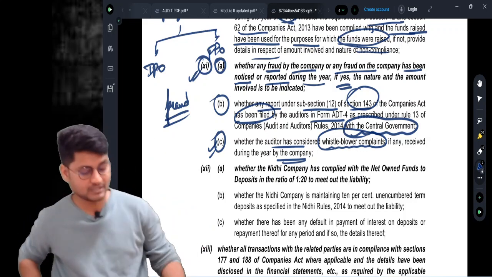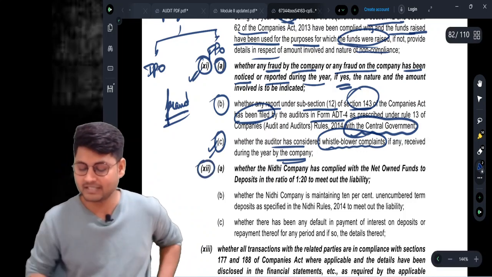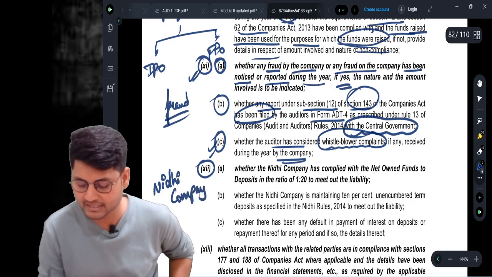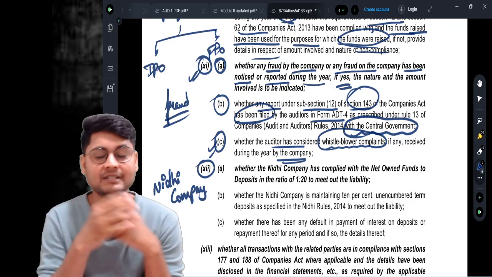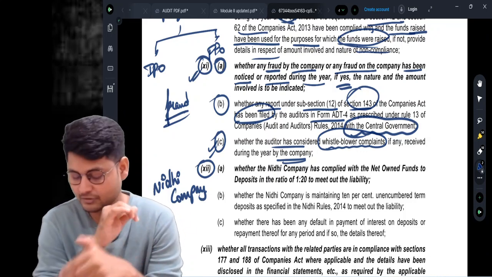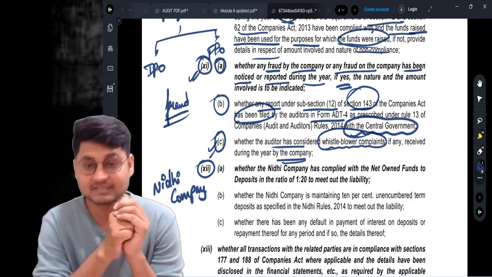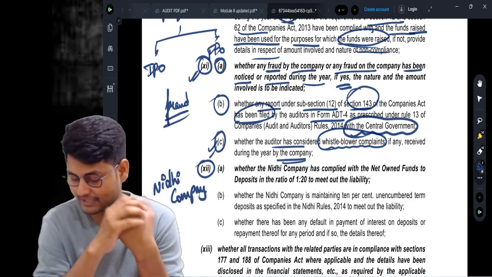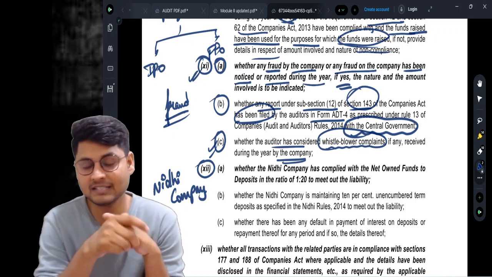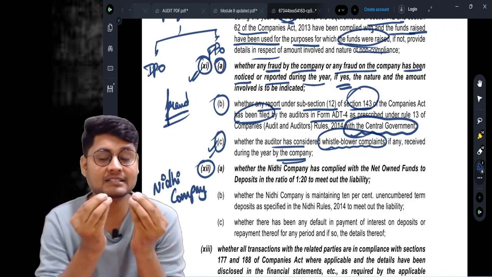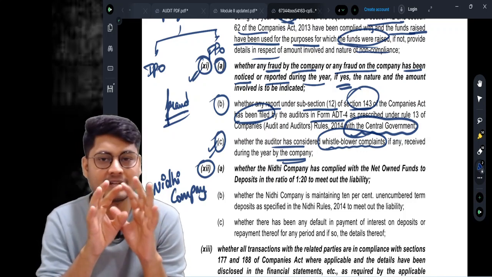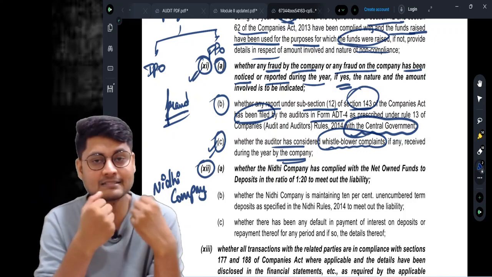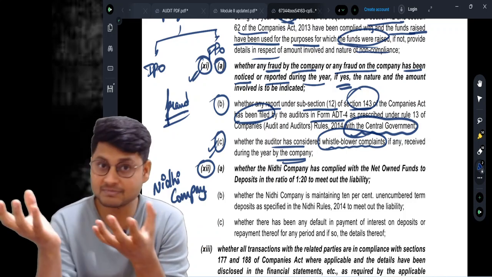Coming to the 12th clause. It talks about Nidhi company. This is applicable only when the company in which we are reporting is a Nidhi company. If it is not a Nidhi company, then this clause won't be applicable. For that purpose, I am now assuming that the company on which the auditor is giving this CARO 2020 reporting is a Nidhi company. Then we need to understand what a Nidhi company is first of all. A Nidhi company is a type of microfinance company which accepts deposits from its members and extends loans to its members. It accepts the deposits from members.